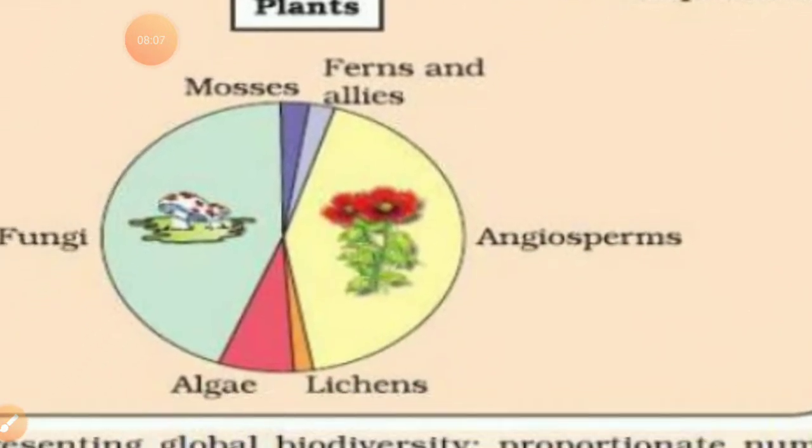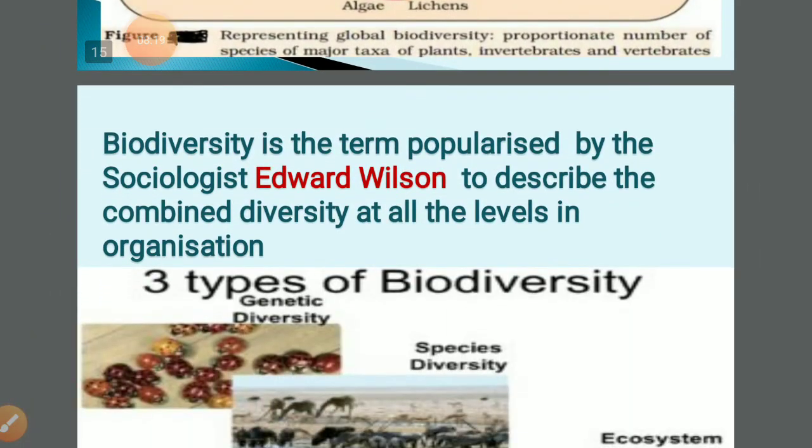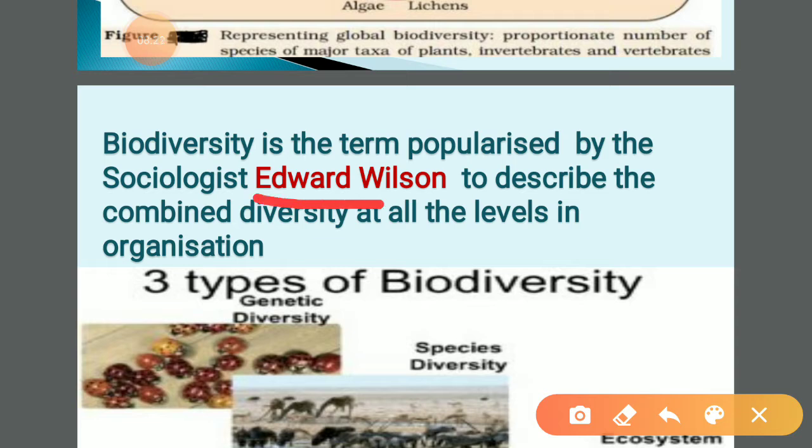In this pie chart, all of you are able to see clearly that fishes' percentage is more compared to the other vertebrates. In case of plants, fungi and angiosperms are more compared to the other plants. So biodiversity is the term popularized by sociologist Edward Wilson. So remember this name. Sociologist Edward Wilson popularized this term biodiversity to describe the combined diversity at all levels of organization, meaning whatever the level, cellular, tissue, organ or organ system level, the combined diversity at all levels of organization.